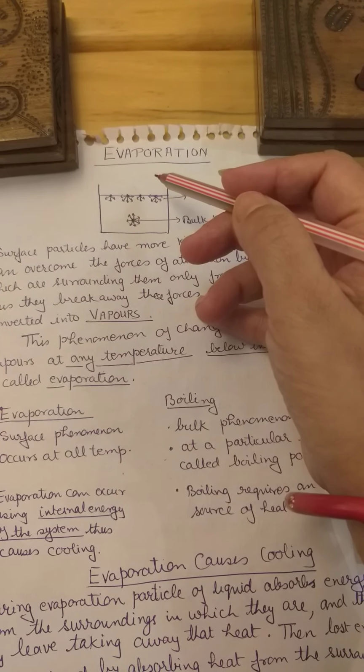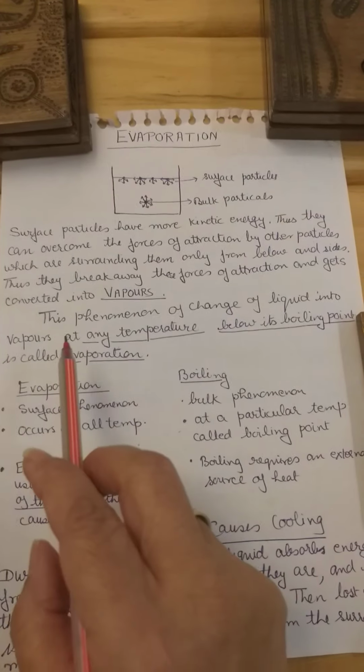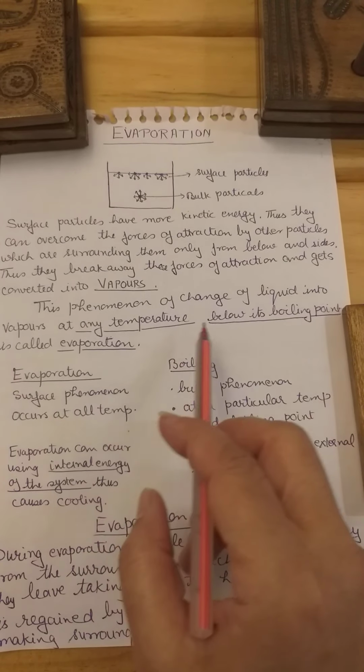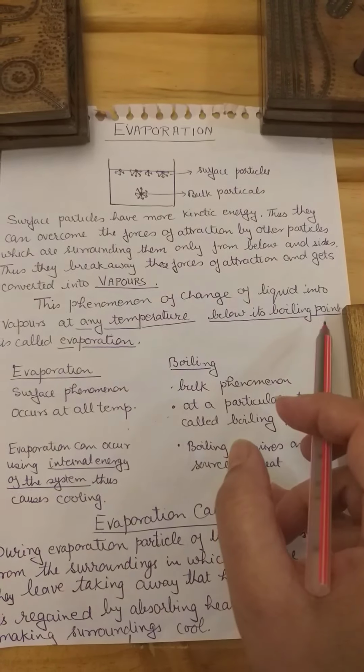Below that temperature, only surface particles can leave the system. When surface particles leave the system by taking heat either from the system or from the surroundings, we call it evaporation. So evaporation is conversion from liquid to gaseous state at any temperature below its boiling point.